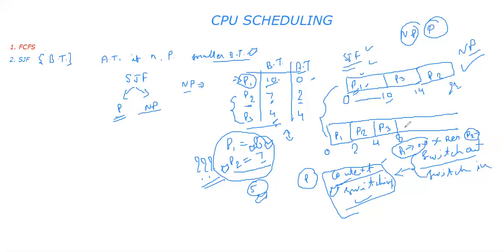So which process will get a chance for execution? That is the P2 process, and it will complete its 5 units. So 8 plus 5, 13. And finally, P1 will again get a chance for execution, and it will finish its remaining 8 units, so it becomes 21.